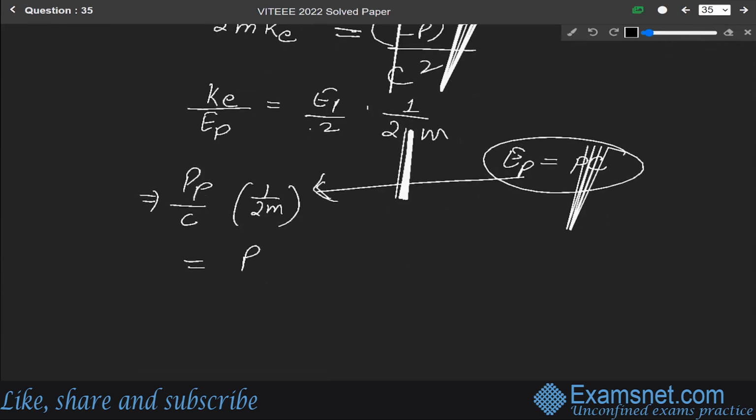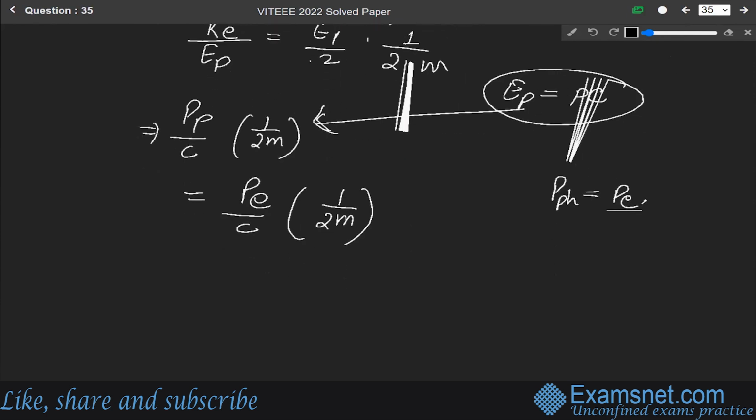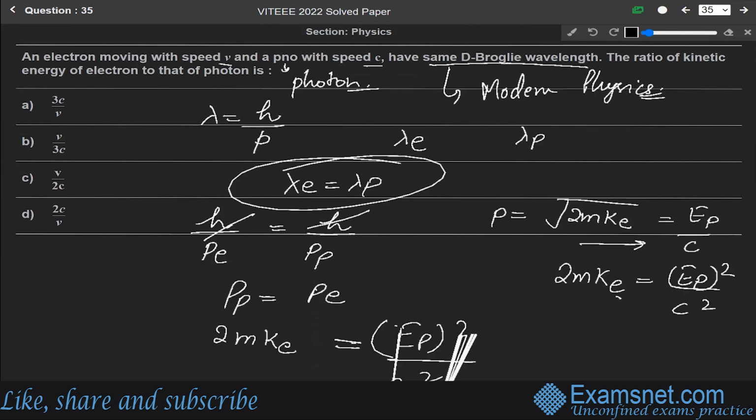So it will be equal to momentum of electron over c into 1 by 2m, since we know that the momentum of the photon is equal to the momentum of the electron. So from here we write mv over c into 1 by 2m, and the m cancels out, so we can write it as v over 2c. So the ratio of the kinetic energy of the electron to that of the photon is v by 2c. That is, option C is the correct answer.